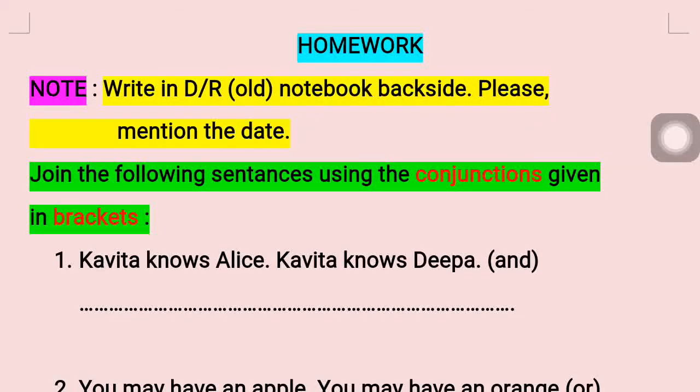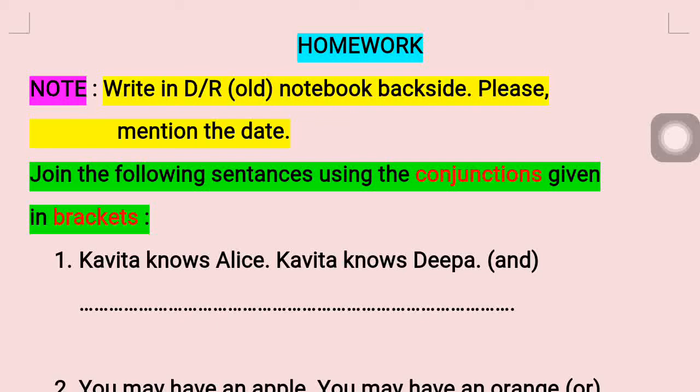Here is your homework, girls. Every time I am giving the note, write in double ruled old notebook backside. Okay? Please mention the date. Till you get your new books, I hope you are writing in the old notebook which is double ruled. Right? Marks are allotted for this. Please keep in mind that.